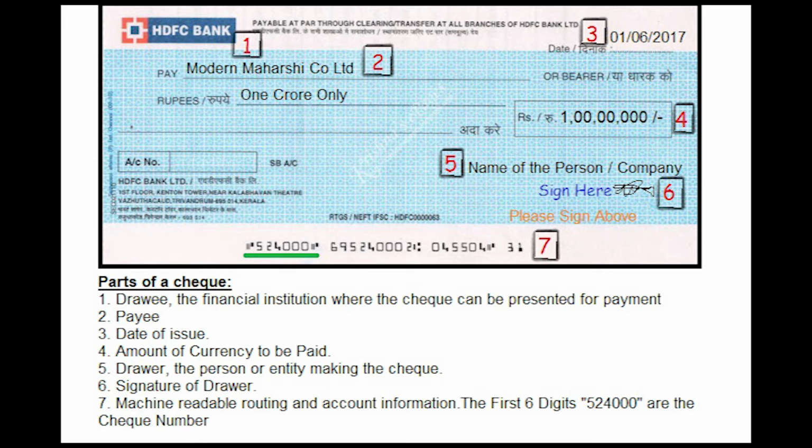Both the drawer and payee may be natural persons or legal entities. Checks are order instruments, and are not in general payable simply to the bearer, as bearer instruments are, but must be paid to the payee. In some countries, such as the US, the payee may endorse the check, allowing them to specify a third party to whom it should be paid.